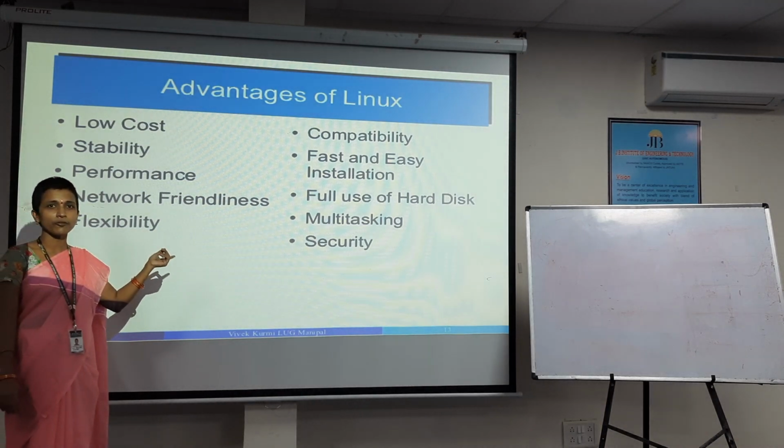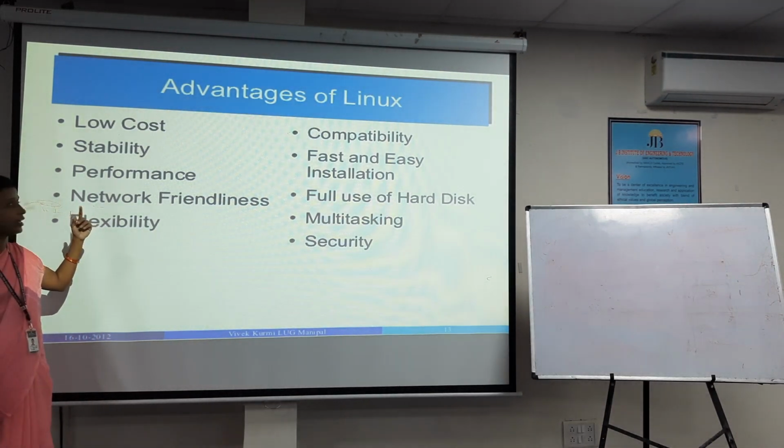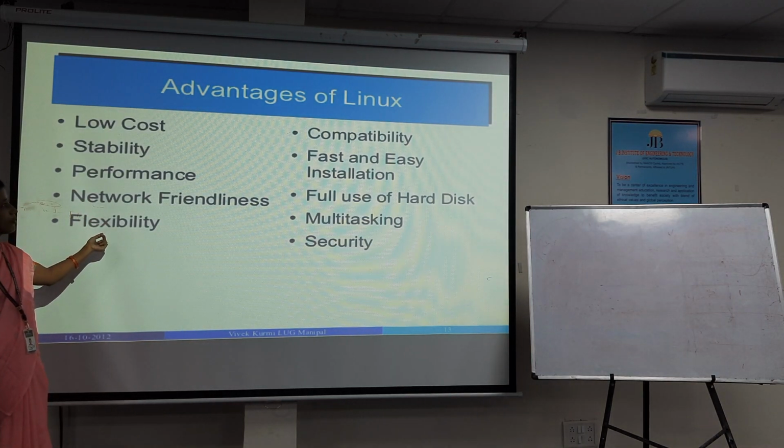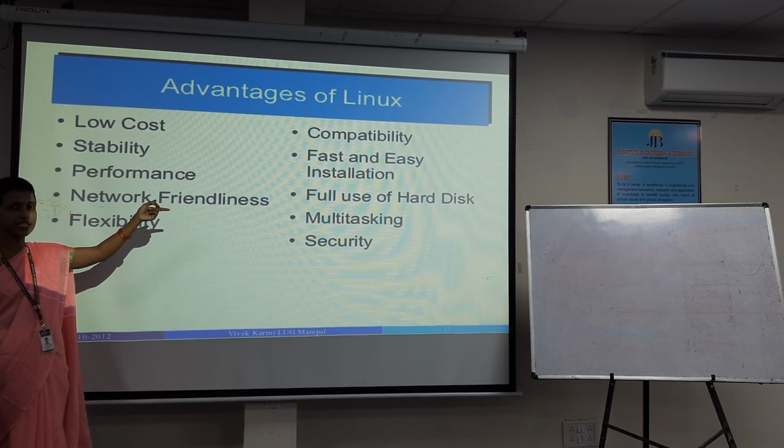These are the advantages of Linux. Many advantages are there. Based on security and low cost, we have flexibility of Linux programming, full use of hard disk, multitasking, fast and easy installation,